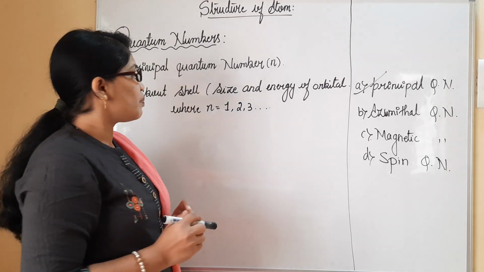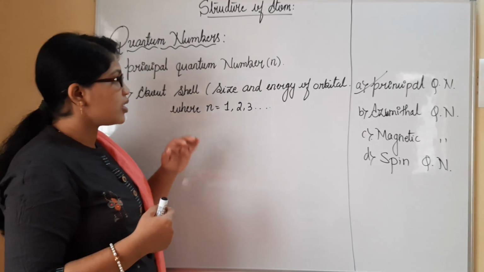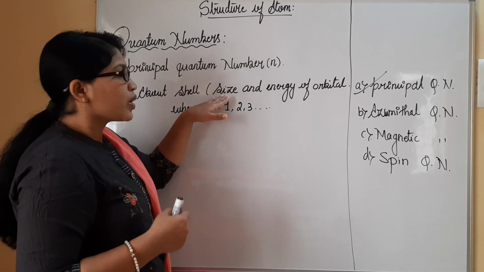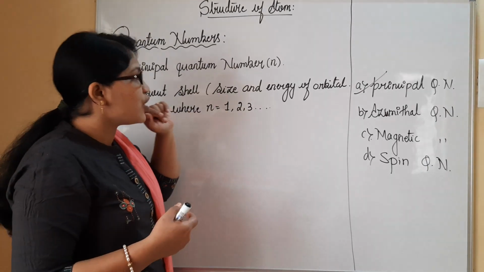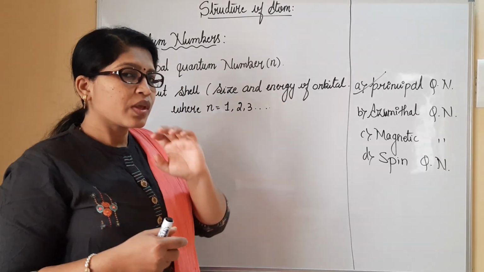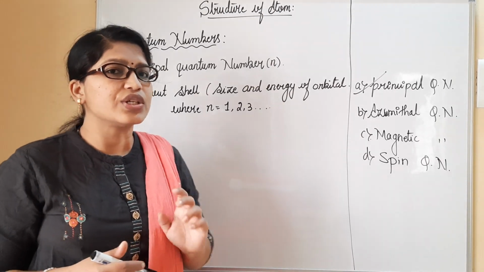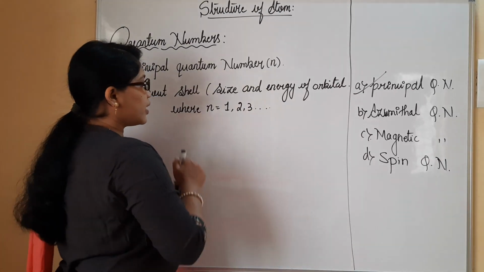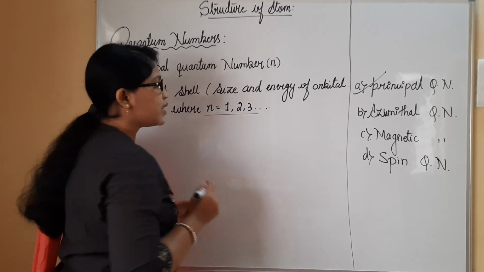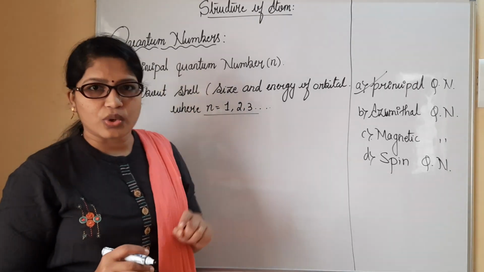I repeat, it explains the shell: what type of shell is present, its energy, and its size. This shell explanation has integer values, that is, the principal quantum number is always represented by the values 1, 2, 3 and so on.